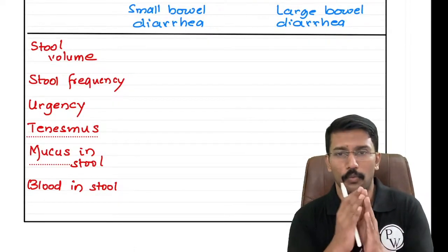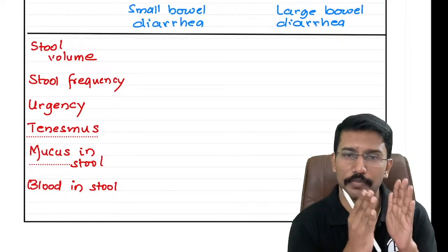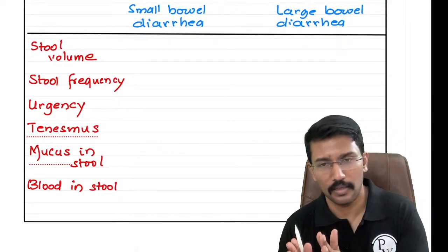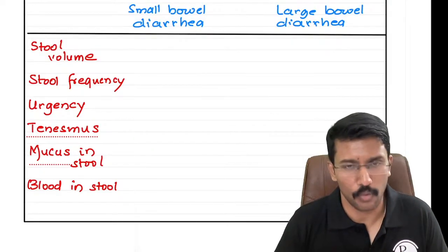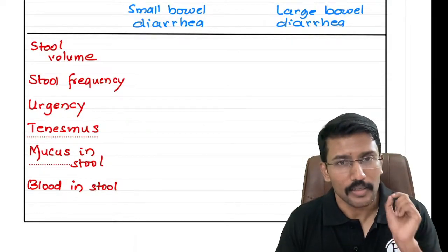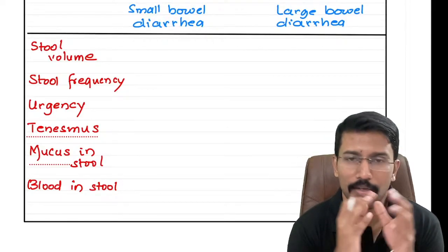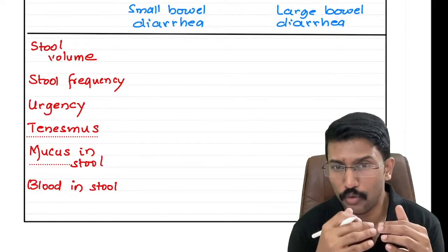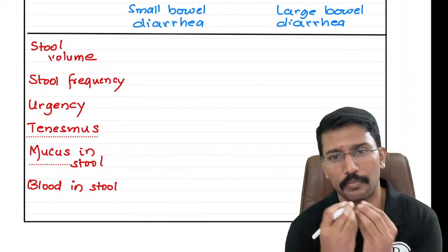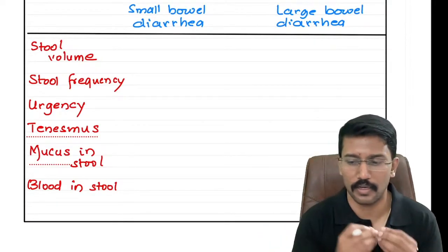Okay. So now, what are we talking about? We are talking about how to differentiate between small bowel diarrhea and large bowel diarrhea. So the first thing is, we will look at the stool volume. Now you tell me, logically thinking, if I have a pathology in the small bowel, will my stool volume be higher than the large bowel diarrhea or lower than the large bowel diarrhea?